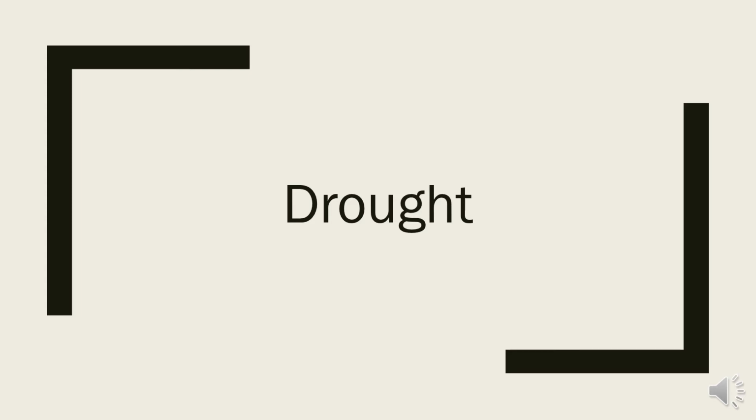To study another important topic, which is called drought. First we need to know what drought is. Drought is a condition when there is no rainfall, when there is no water availability in the soil for the growth of the plant for a long time. When there is no availability of water for a long period of time, a condition occurs which is called drought, and it has a serious effect on plant growth, which we will discuss in this section.